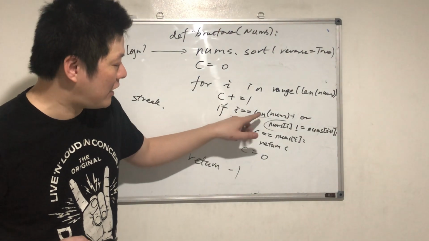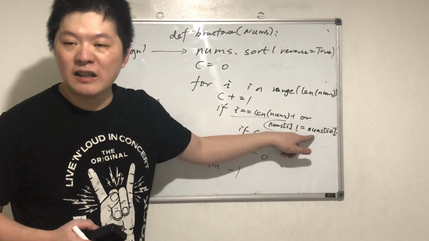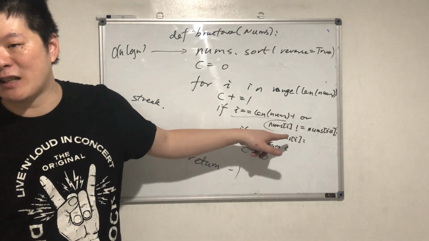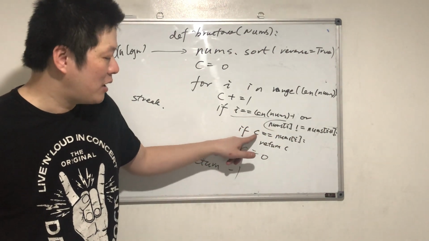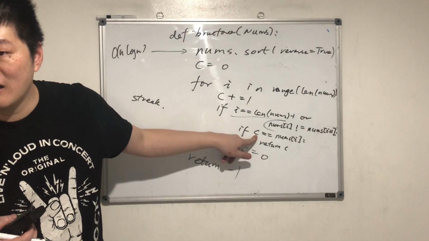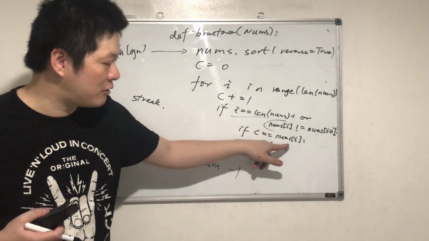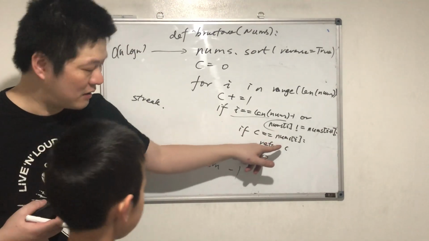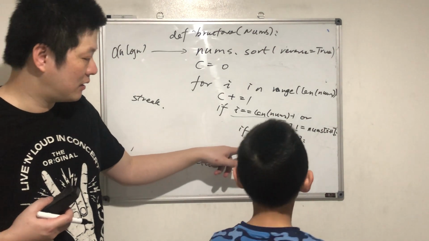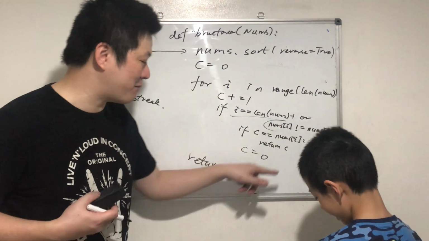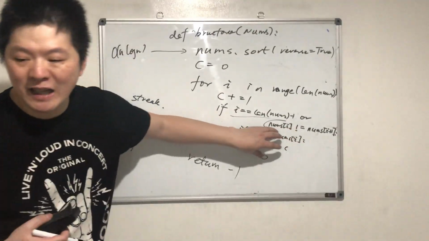And now look, if it's the last number or if it's not equal to the next number, what does it mean? If it's not equal to the next number, then it means that the current number appears C times, right? And what's this, if C equals nums[i], what does it mean? C equals nums[i] means that it's a lucky number. Well done, and I will return the first lucky number, right? And if it's not a lucky number, what should I do?